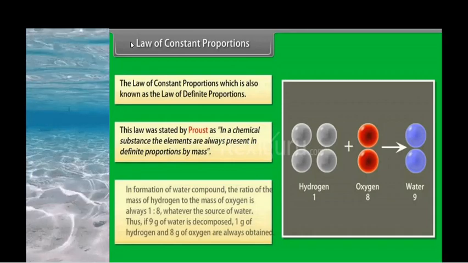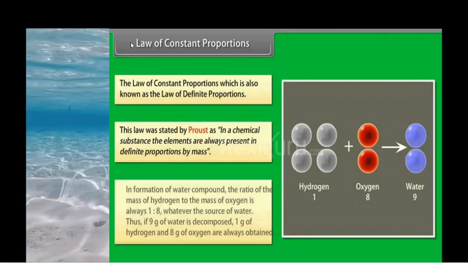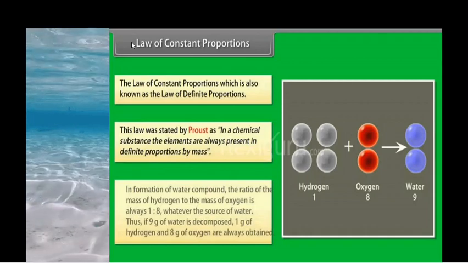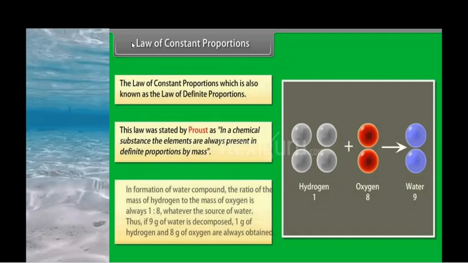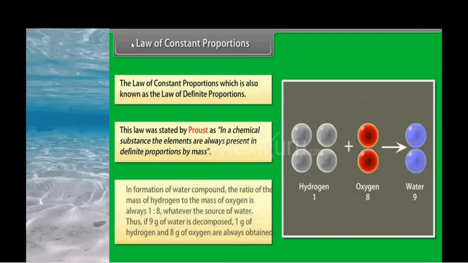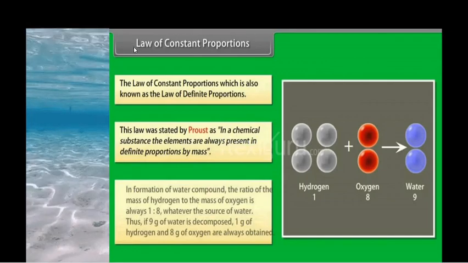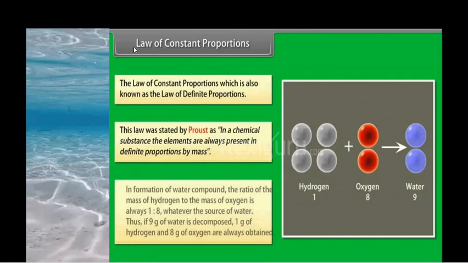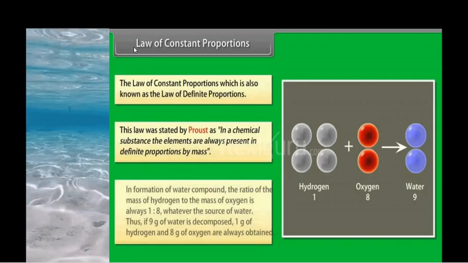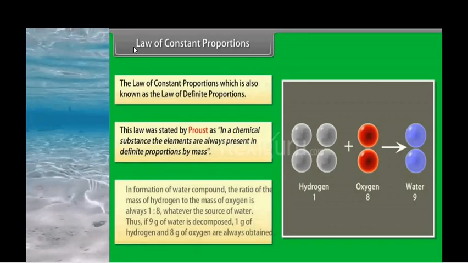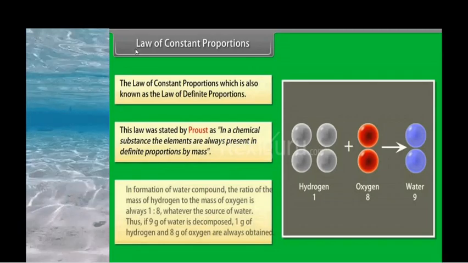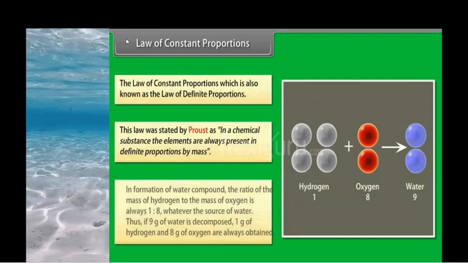Any chemical reaction around us, like rusting of iron or food spoilage, which is oxidation, comes under chemical reactions. To undergo a chemical reaction we need compounds, molecules, everything. All these are formed by this law of constant proportion only.